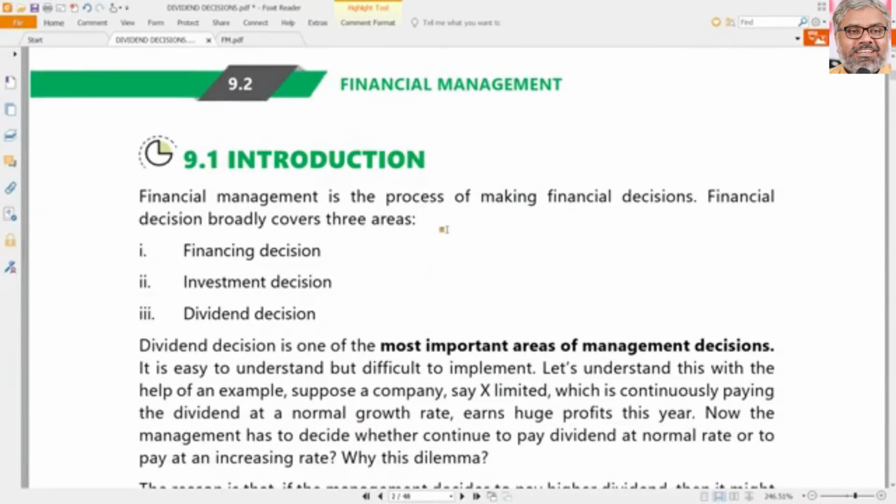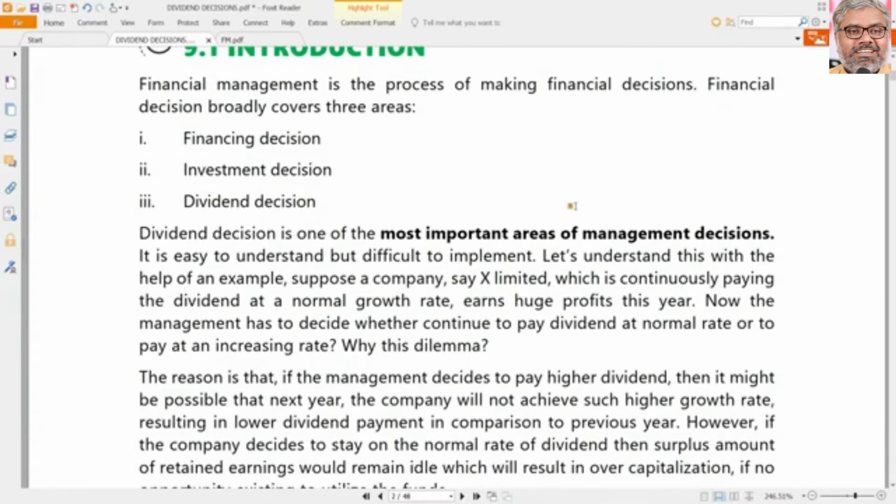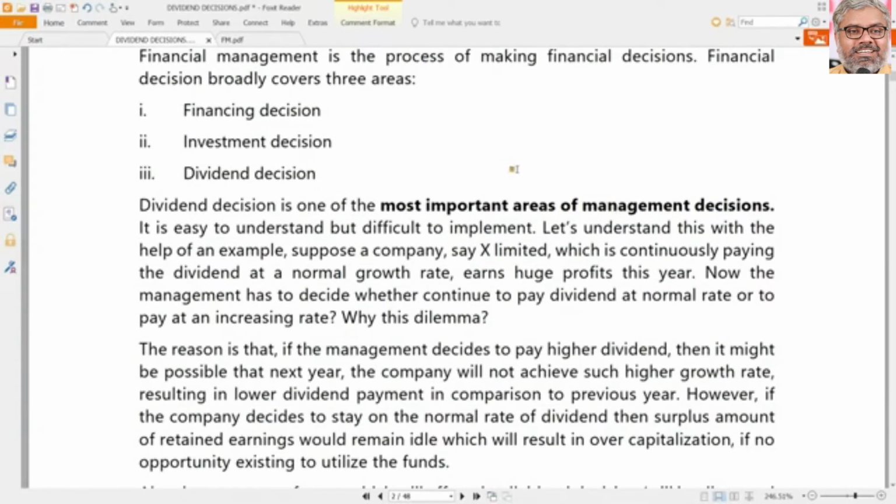Before going to these theories, we have to recapitulate what we already know, that financial decisions broadly have three categories of decisions. One is the financing decision, two is the investment decision, three is the dividend decision. Financing decisions encompass cost of capital, capital structure, and leverages. Those are the chapters covered in financial decisions as far as our syllabus is concerned.